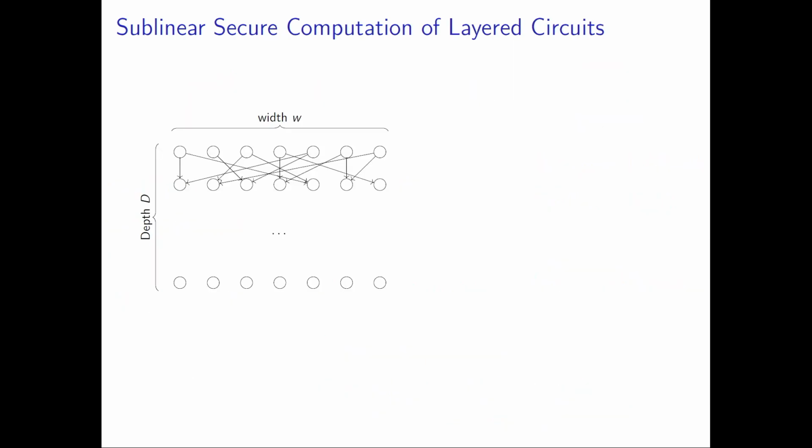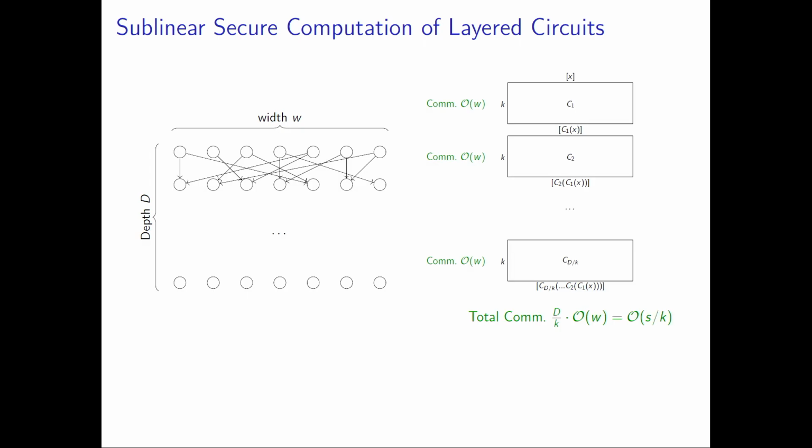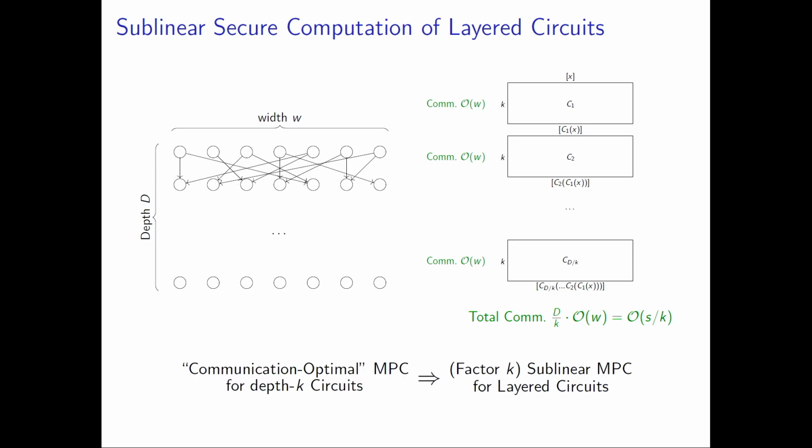Now, what is a layered circuit? This is the circuit we're trying to compute. Well, a circuit is said to be layered if you can put the gates into layers, and the wire doesn't jump through the circuit. It only goes from one layer to the next. And now, why these structured circuits are nice for us is that you can always break down computation into small, say, log-depth chunks. And trust me on this. If we know how to do very low-depth circuits, but arbitrary circuits, very low depth, with a very small amount of communication, this translates into breaking the circuit size barrier for arbitrary depth layered circuits.